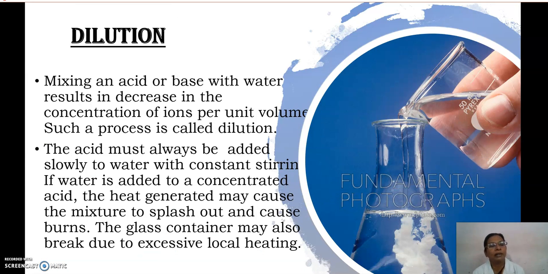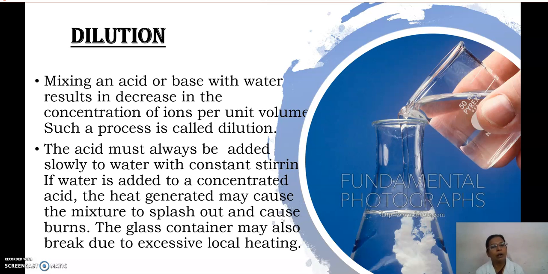Then the next topic which is given in your textbook is dilution. See, I'll read the definition. Mixing an acid or base with water results in a decrease in the concentration of ions per unit volume. Such a process is called dilution. So we are using acids in the laboratory. There are concentrated acids also. In the lab, we are using dilute acid. So this acid or base we can dilute using water.